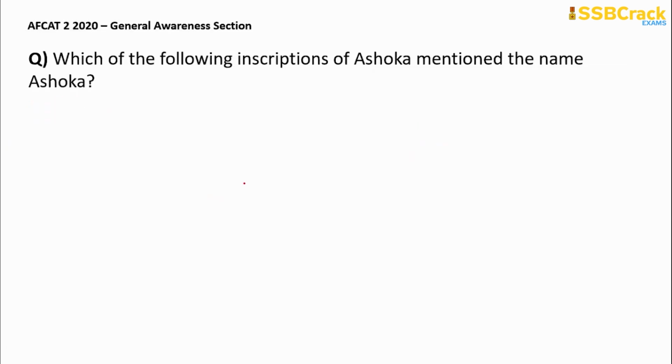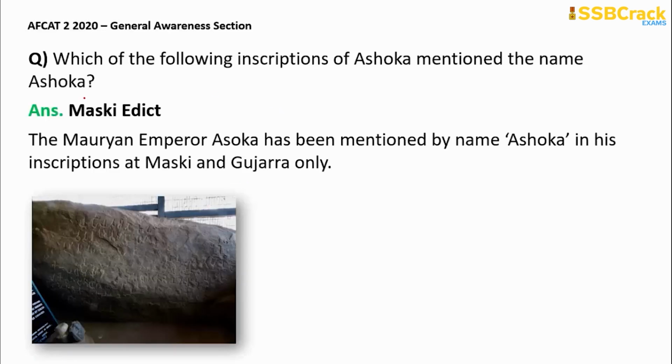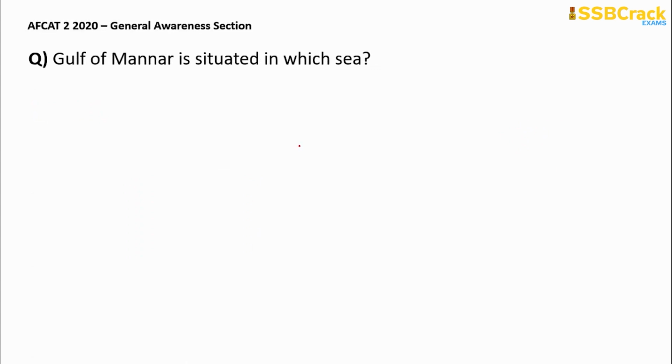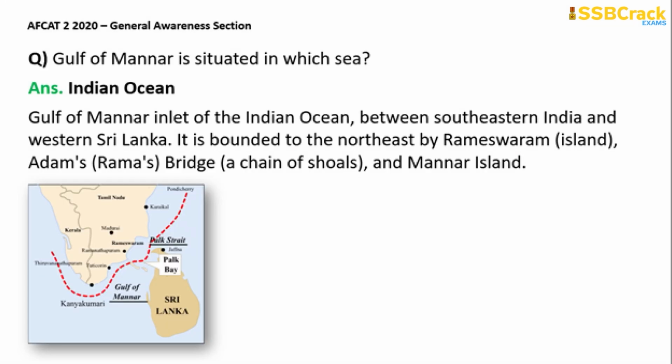Next question, which of the following inscriptions of Ashoka mentioned the name Ashoka? The famous inscription is known as the Maski Edict. In the Maski Edict there was mention of the name of Ashoka, and the name of Ashoka is mentioned in Maski and Gujarat only. Next question, Gulf of Mannar is situated in which sea? It is situated in the Indian Ocean. It is located between southeastern India and western Sri Lanka. It is bounded to the northeast by Rameshwaram Island, Rama's Bridge and Mannar Island.